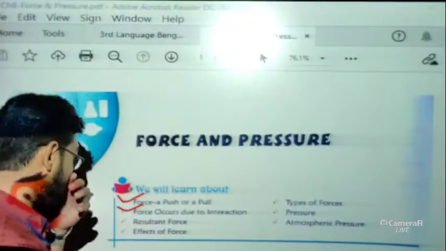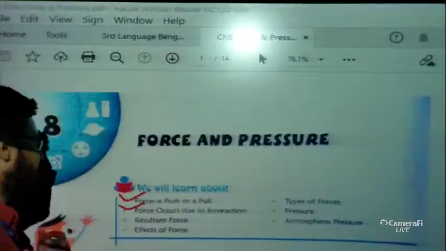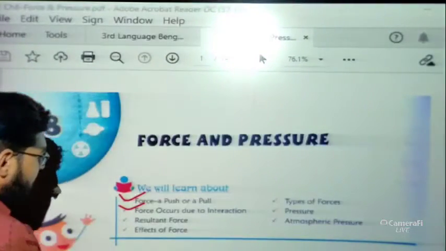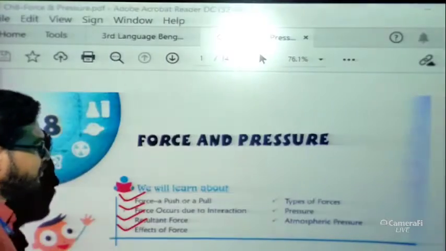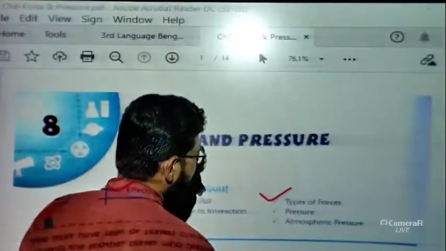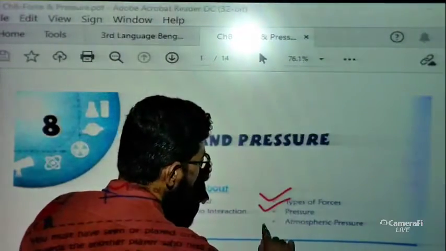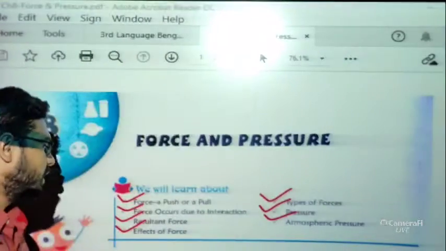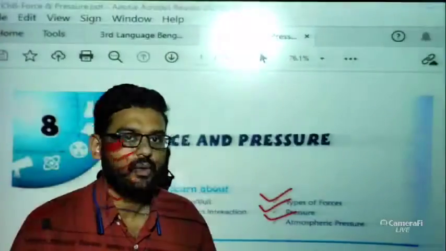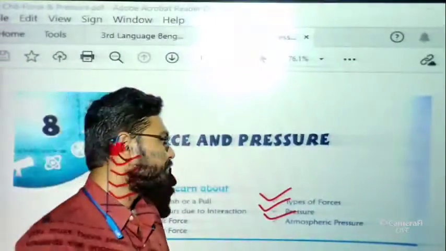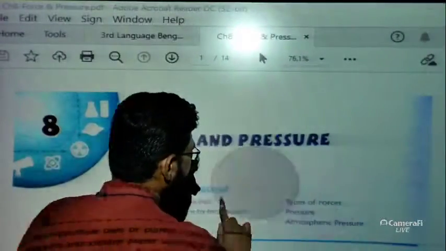That means, how does the force occur? Now, how to calculate resultant force, what are the effects of forces, what are the types of forces, what do you mean by pressure and atmospheric pressure. Okay. So these are the terms, students, that we are going to discuss in this whole chapter. So let us discuss one by one.